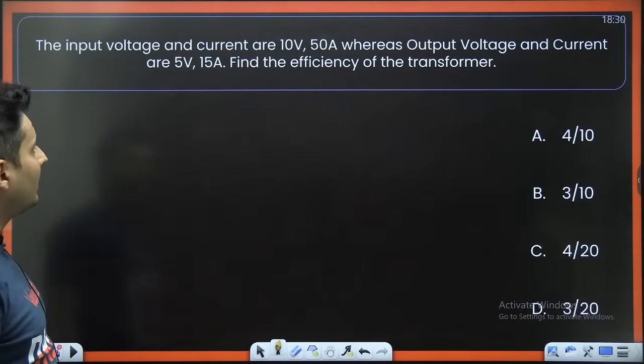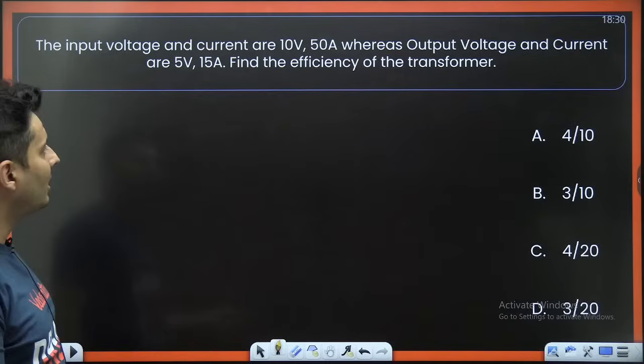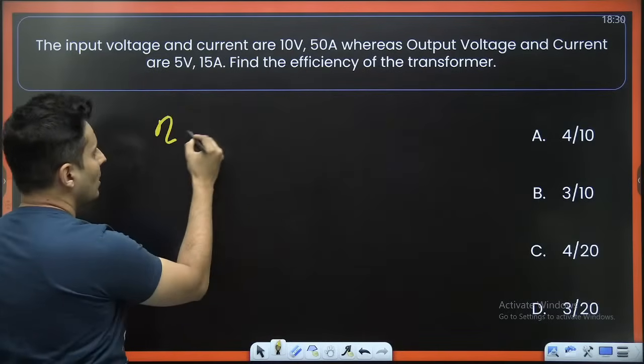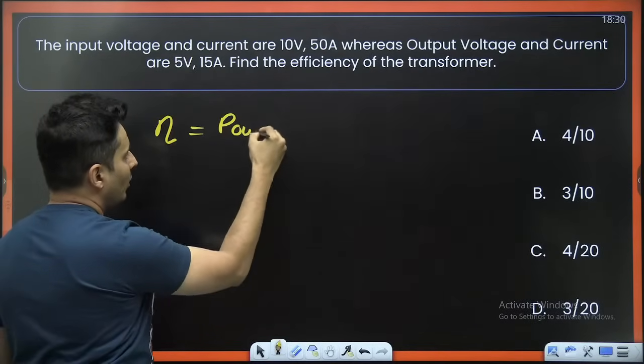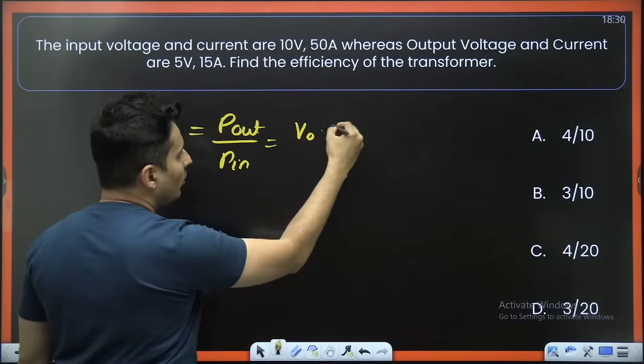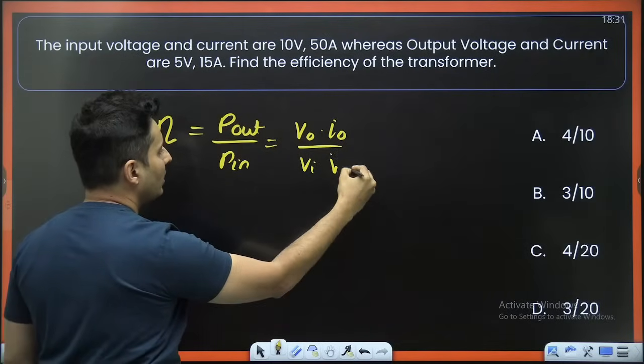Input voltage and current are 10 volts and 50 amperes. Output voltage and current are 5 volts and 15 amperes. Find the efficiency of the transformer. The efficiency of a transformer is the output power by the input power. Output power is output voltage into output current. Input power is input voltage into input current.